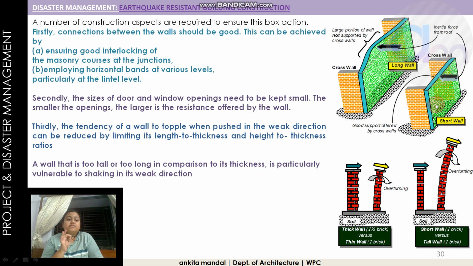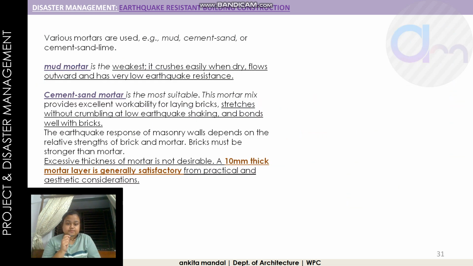If the wall is shorter or much thicker, then the cracking or shaking will be less. A thinner and longer wall tends to overturn, but if it becomes thick, the chance will be much less.